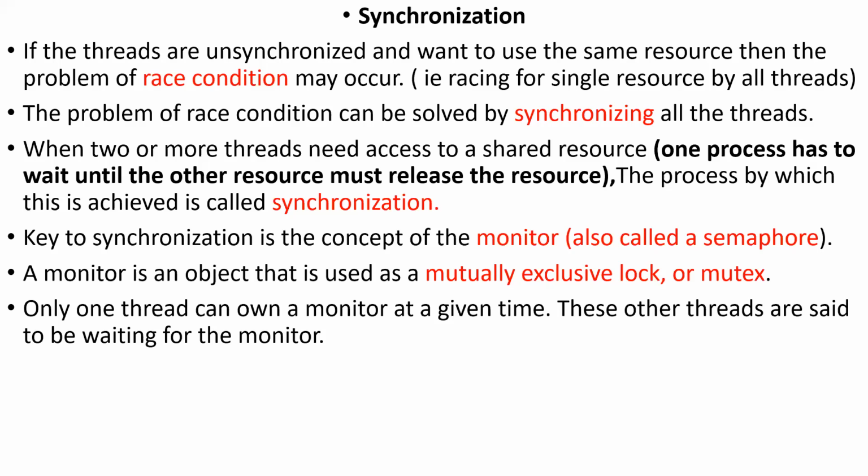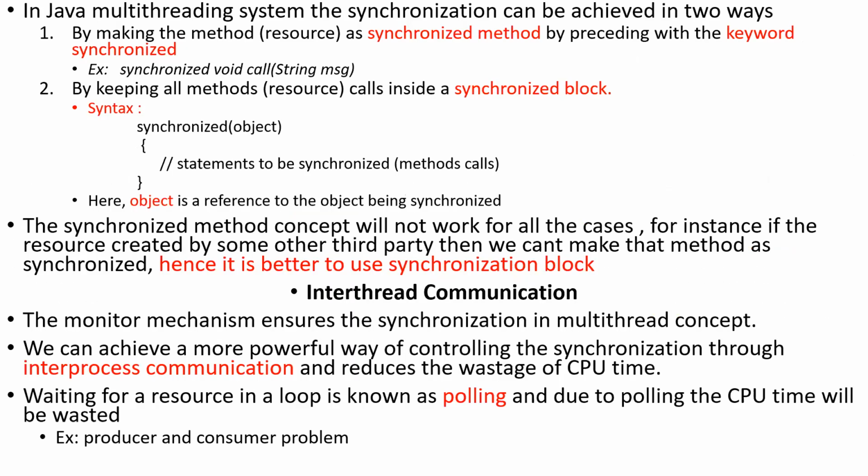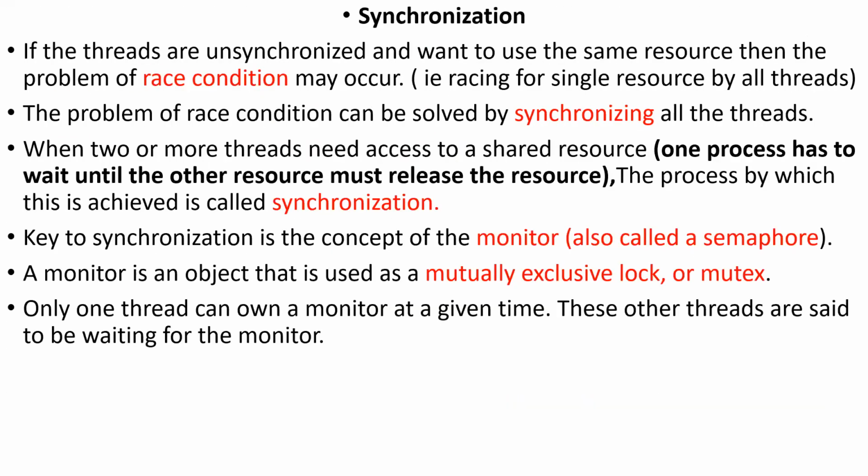So this is the locking system. For example, consider the monitor system as a room with a lock. Only one thread will enter the room, and it will be locked so that no other thread will get that resource. That concept is known as mutual exclusion, or mutex. Only one at a time. Like that, we can achieve the synchronization mechanism. So any doubt on this concept till now in this slide?